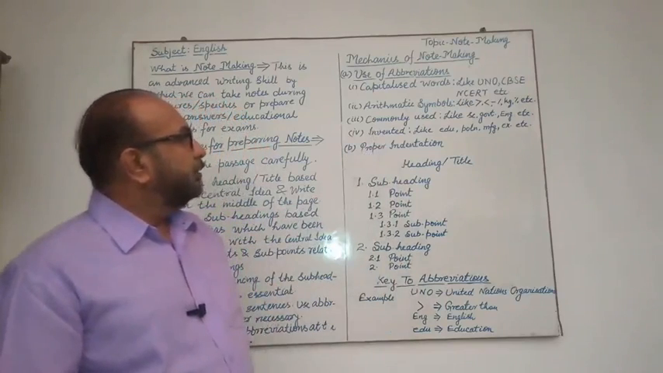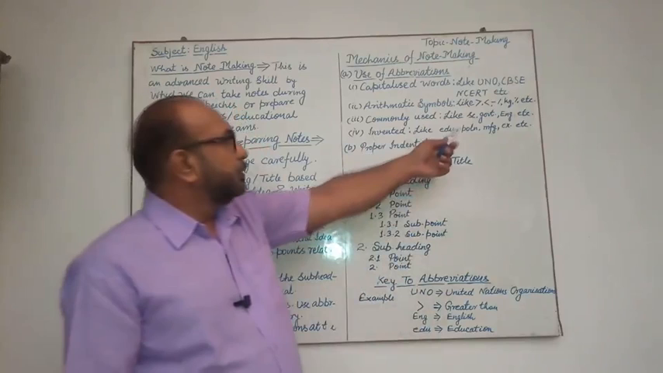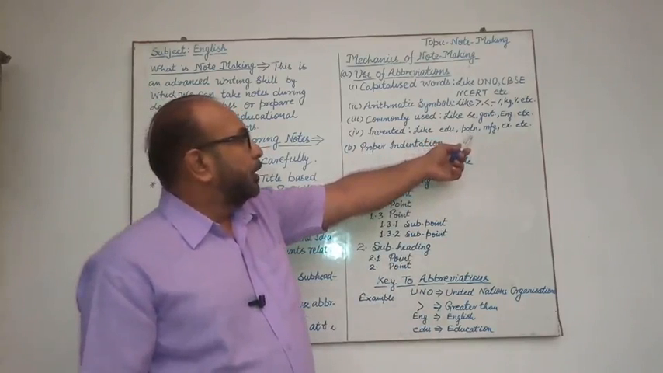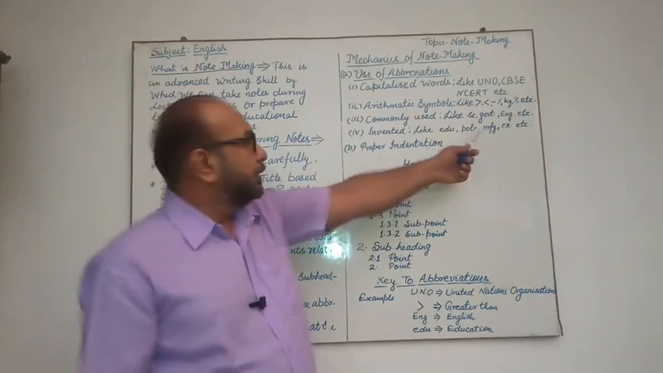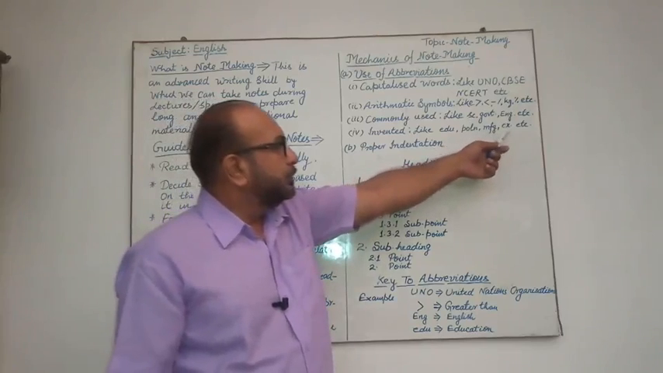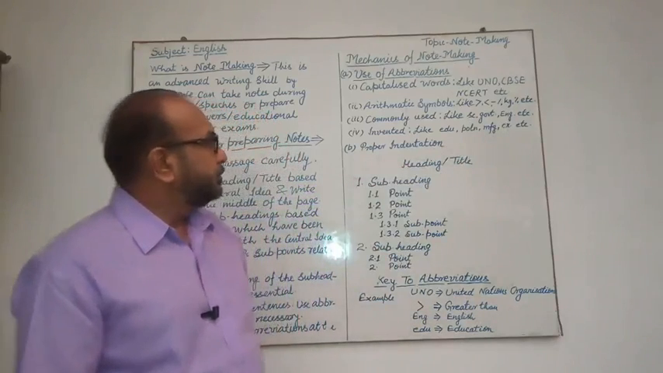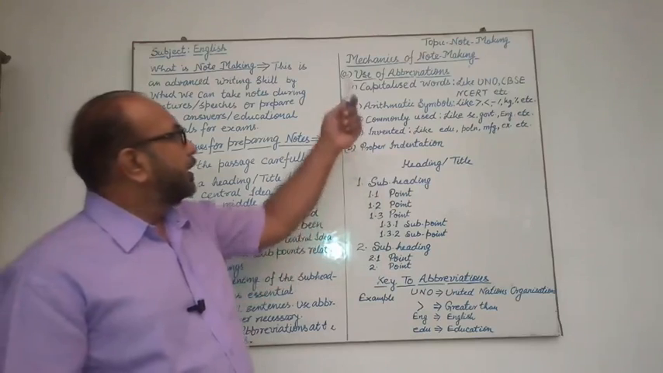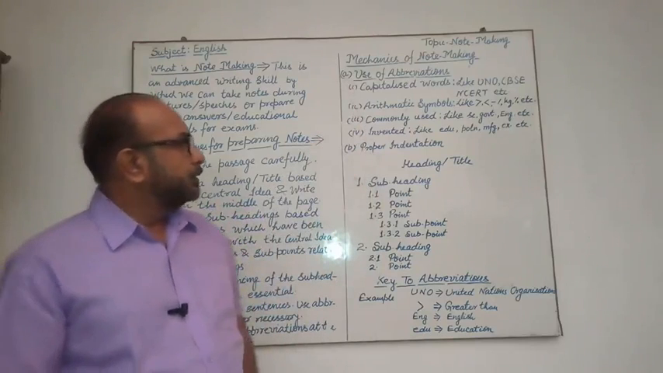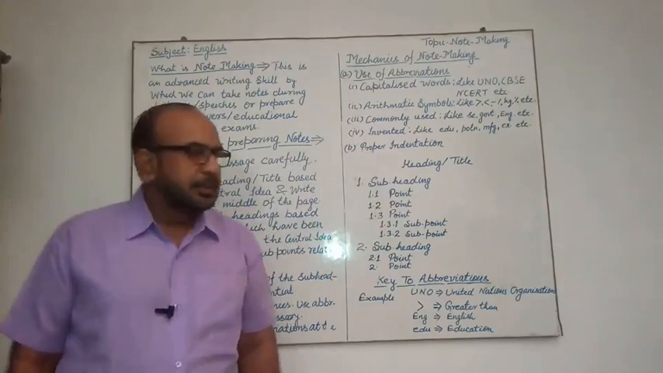And invented abbreviations are like POL for pollution, EDU for education, MFG for manufacturing. For example, it is used X, etc. And the second part of the mechanism is proper indentation.